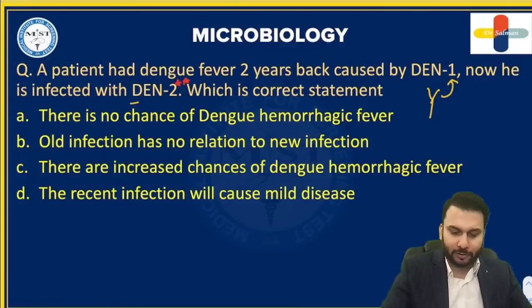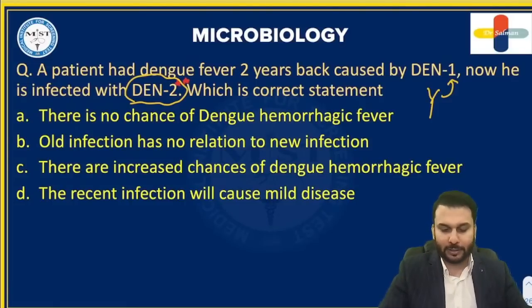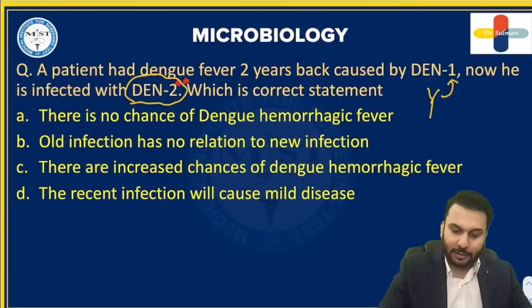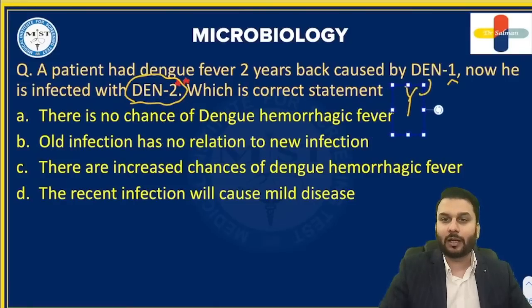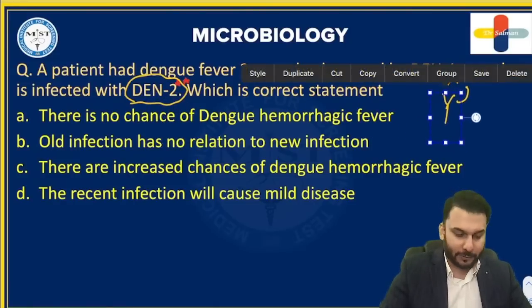Suppose you get infected by the second serotype. What is going to happen? These antibodies, instead of going and fighting the second virus, are actually protecting the second virus. Is that understood by all of you?